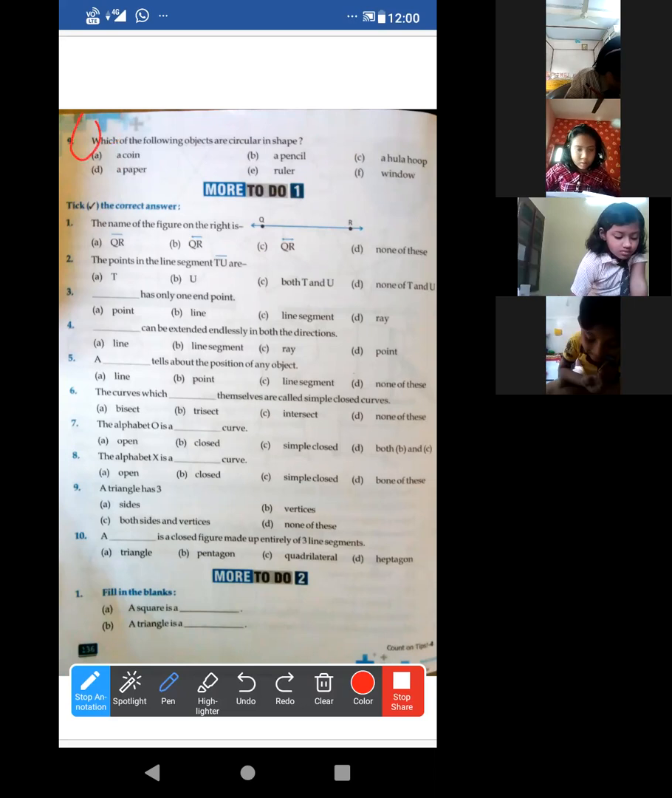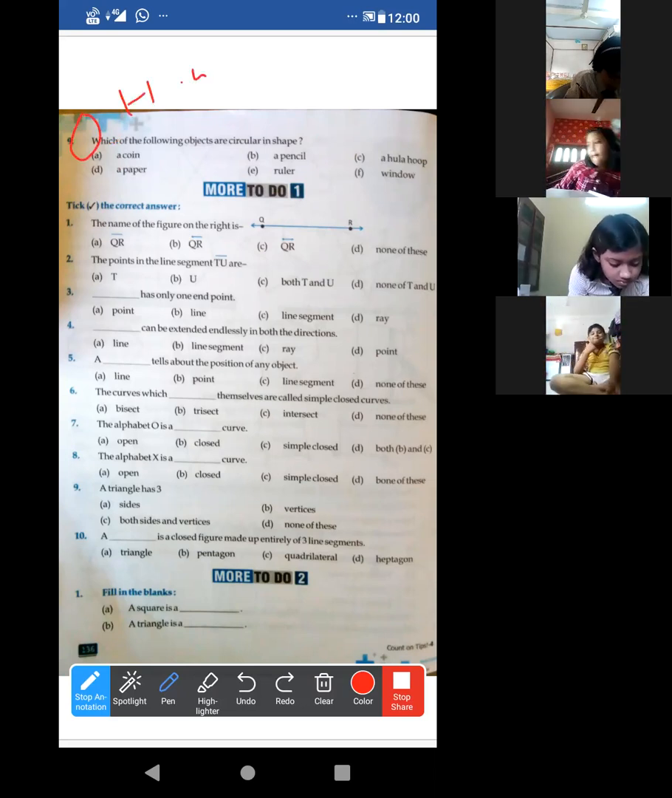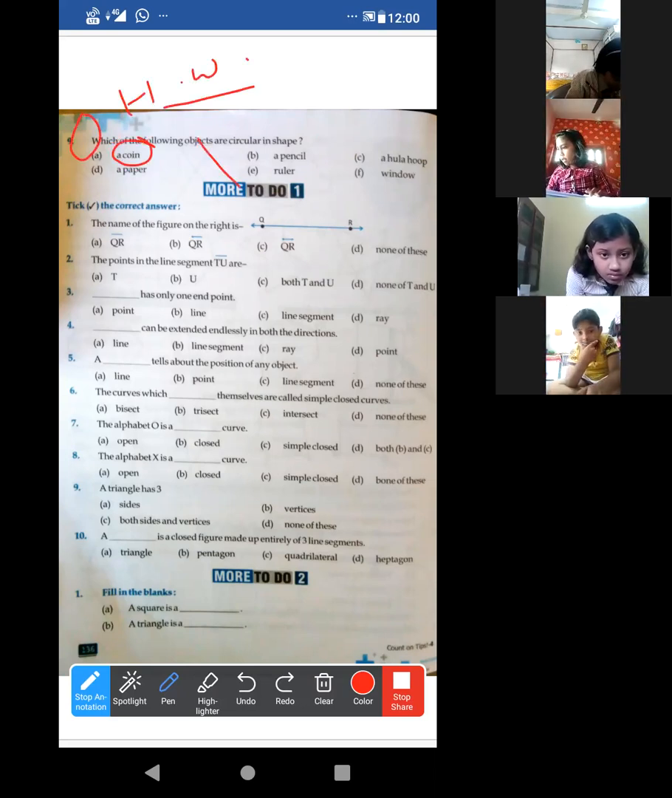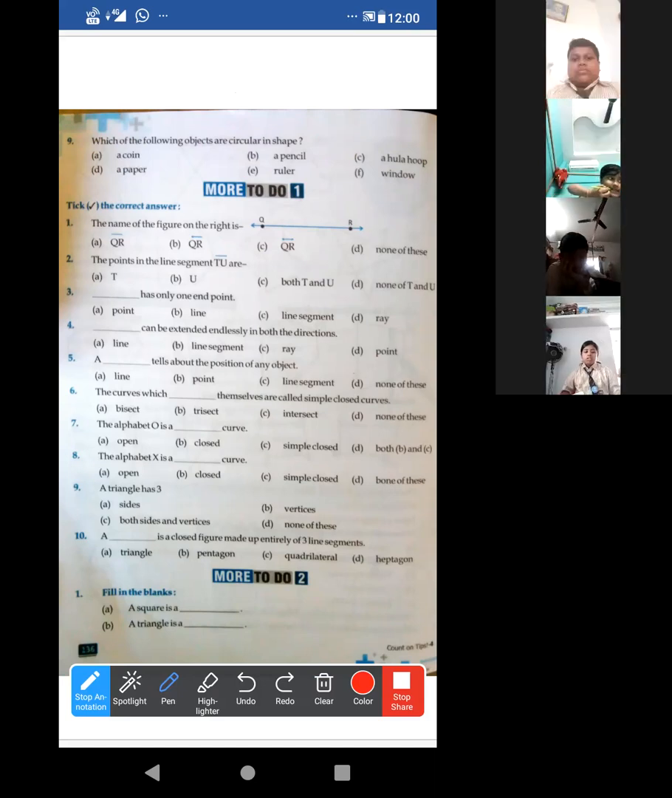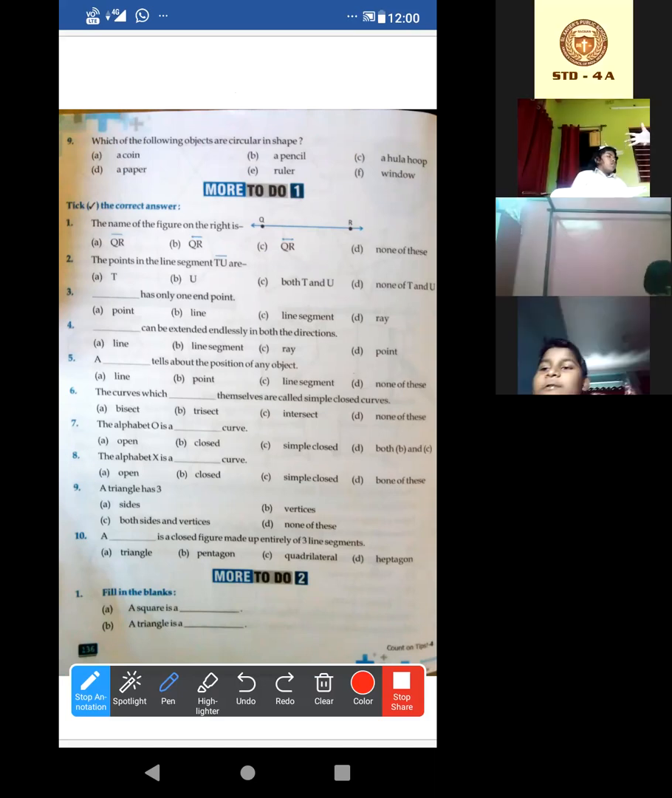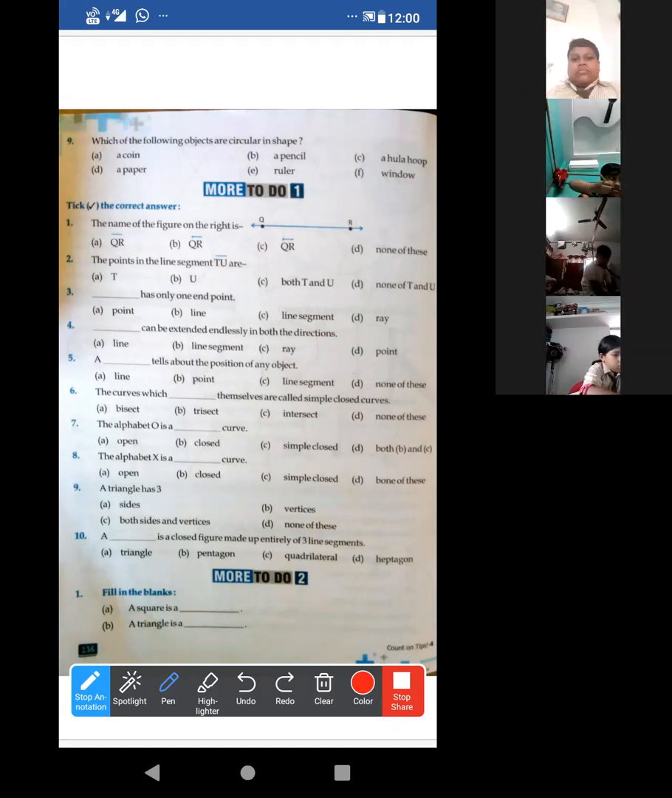Okay, so question number 9 will be your homework. Now no need to write a coin. It will be homework. By mistake I told one answer, okay? So this one will be your homework, because this is general knowledge, a conceptual question. Now look at this. More to do part. Question number 1. Look at question number 1.